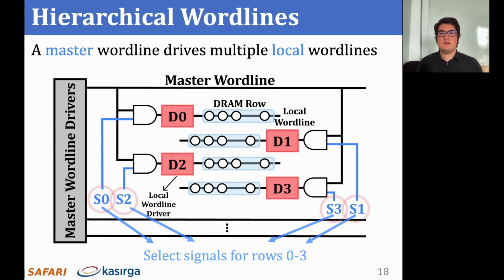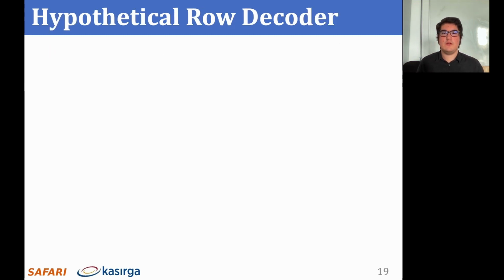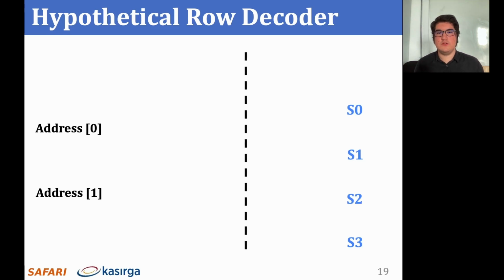Next, we will look at how the DRAM row decoder might be setting these control signals to enable QUAC in real DRAM chips. Our hypothetical decoder operates on the least significant 2 bits of the row address signal to set the control signals that drive the local wordlines. The decoder logically operates in 2 steps.